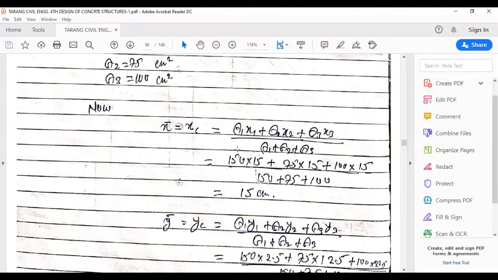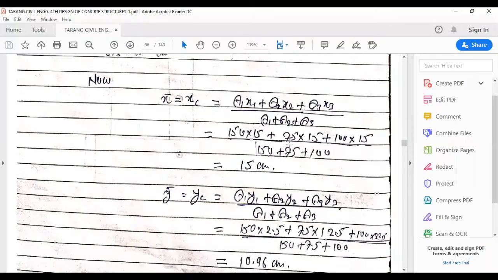The value of a1 is 150, the value of a2 is 75, and a3 is 100. x1, x2, and x3, sorry, all three are 15. You can see the expression here, and a1 plus a2 plus a3 is written here. When we solve this expression, we arrive at a value of 15 centimeters, and this is the value of x bar. This is the average of x.